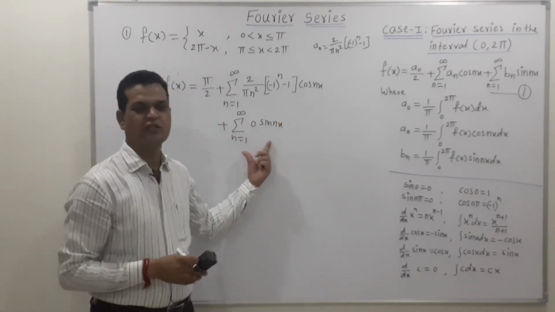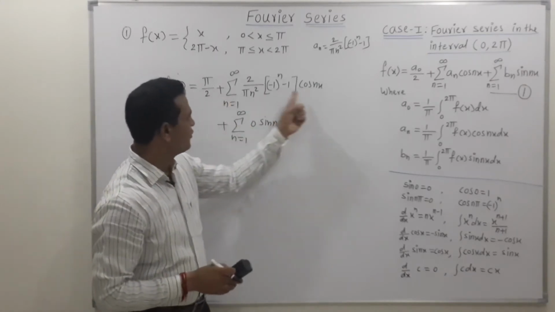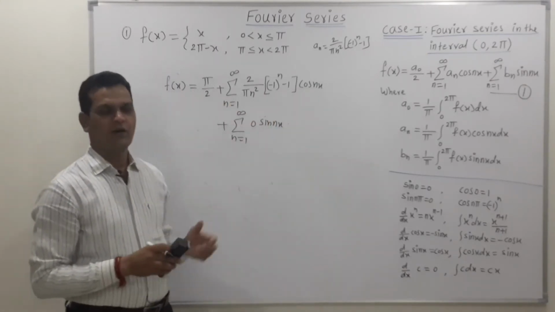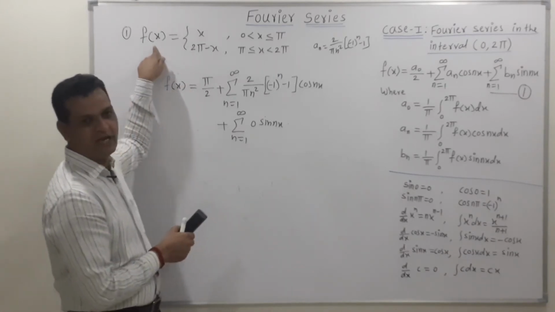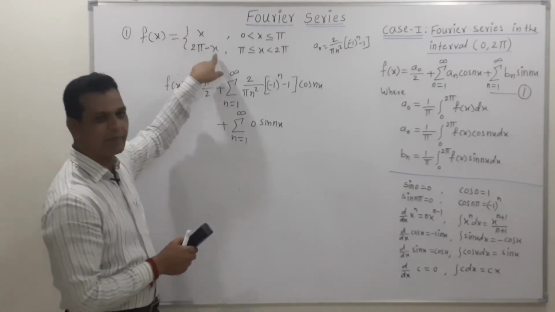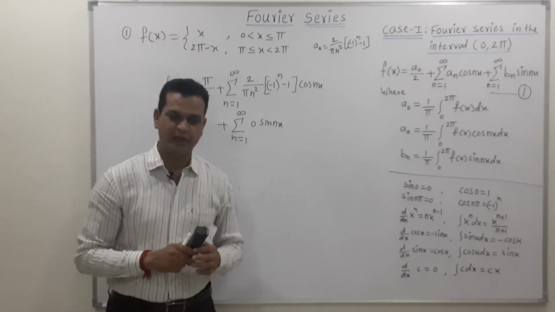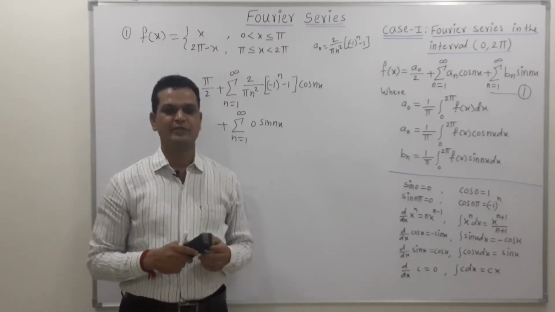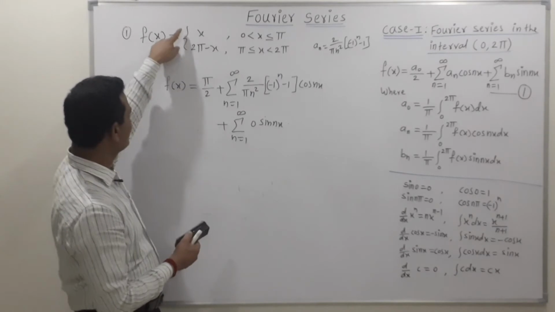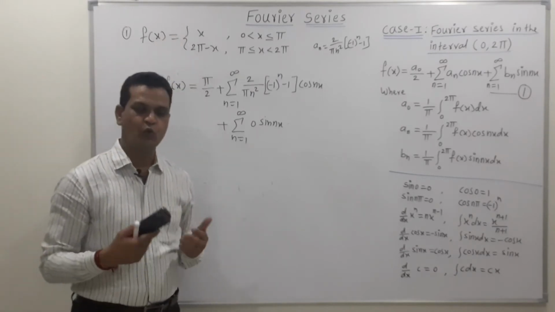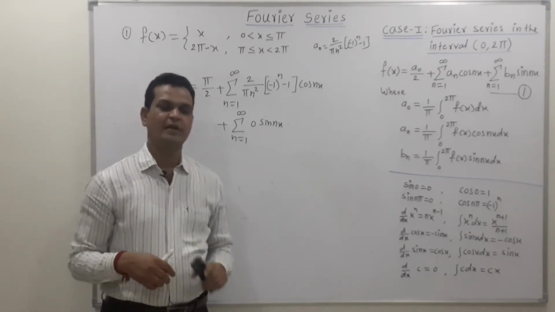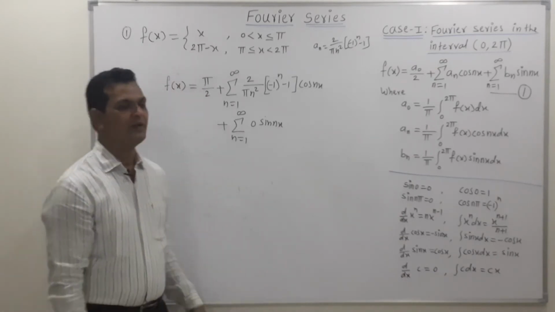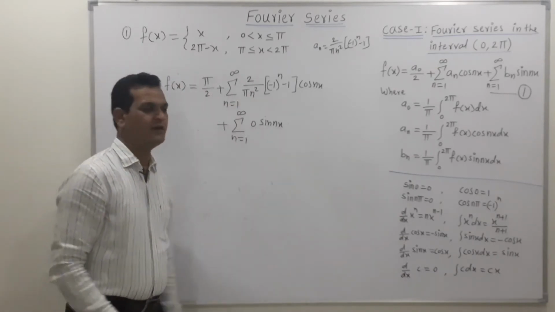It is not necessary to write down this step, so directly put the answer up to this step. That is the final expansion, the Fourier series expansion of f of x is equal to x and 2 pi minus x. So this is the way of solving an example based on the Fourier series when the given function is split into two parts. Friends, this is the first example. Now let's take one more example based on this first case, the second example.